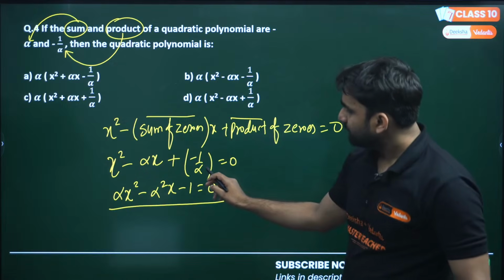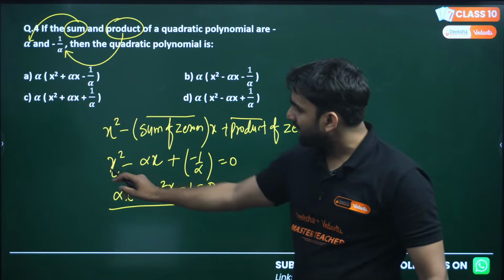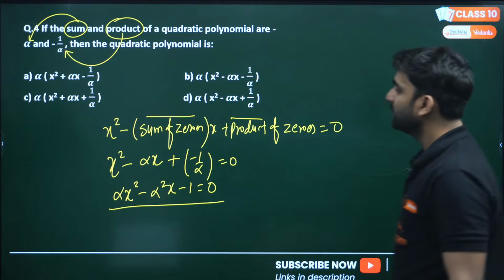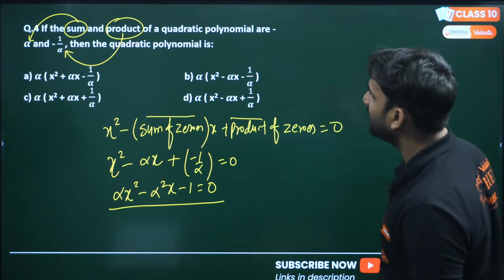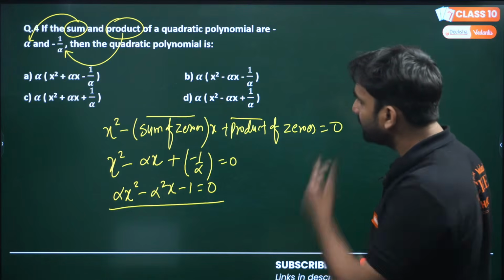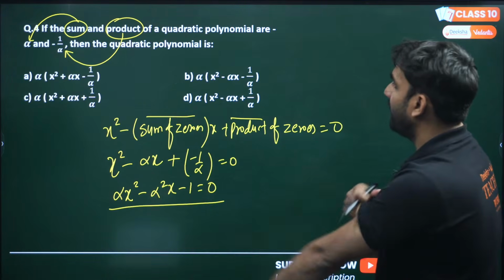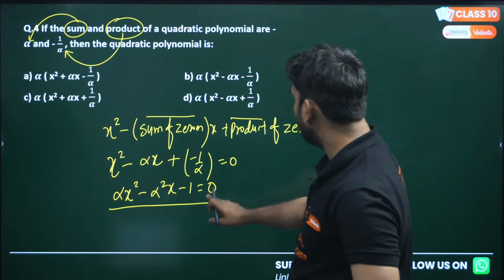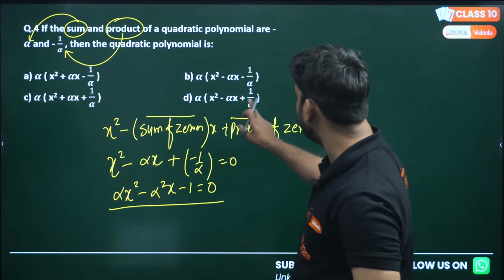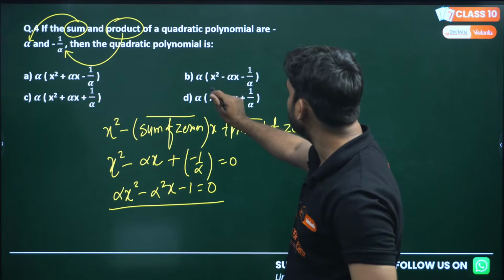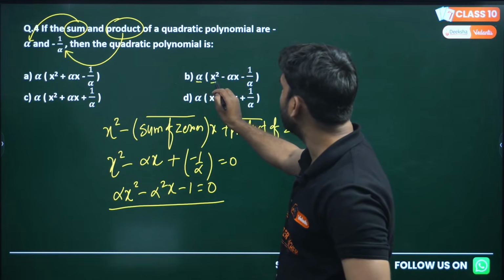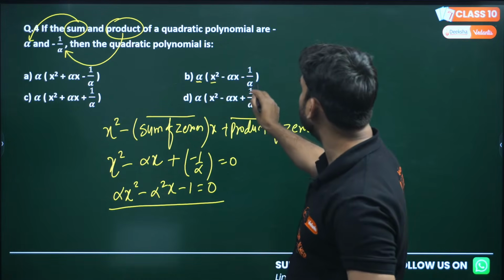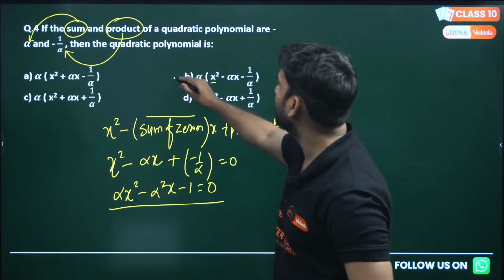By taking LCM, the alpha will go here, minus alpha square, and minus 1 equals to 0. So we can check which option will be correct. Alpha x square, alpha into alpha minus alpha x, and if alpha multiplies here, alpha cancels, minus 1. Option number B is correct.